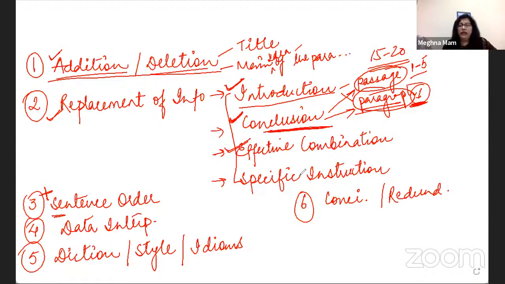Let's talk about the third category, effective combination. Now you will see approximately 3 questions on the paper on effective combination. It can be more than 3, like 4 also or 2 also. Again, this is a very, very standard question: which choice most effectively combines the 2 underlined sentences? So you will always have 2 complete sentences with a full stop underlined in the paragraph, and you have to combine them in the most effective manner.